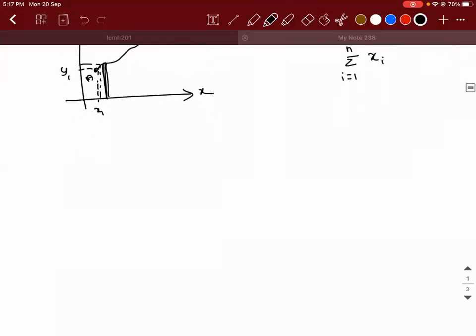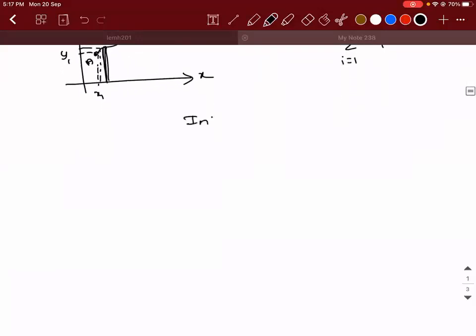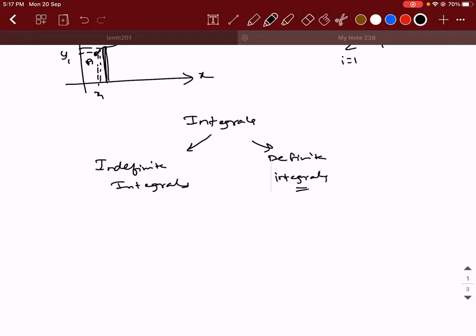So basically, integrals are classified into two types. Can you tell me what they are? Integrals are classified into two types. One is called indefinite integrals and the other is definite integrals. The name itself is telling you something, right? Definite, as in definitely this will be the answer. It means you are sure about something. So definite integrals are those which have a proper limit associated with them. You know the values between which you're supposed to calculate the integral value.